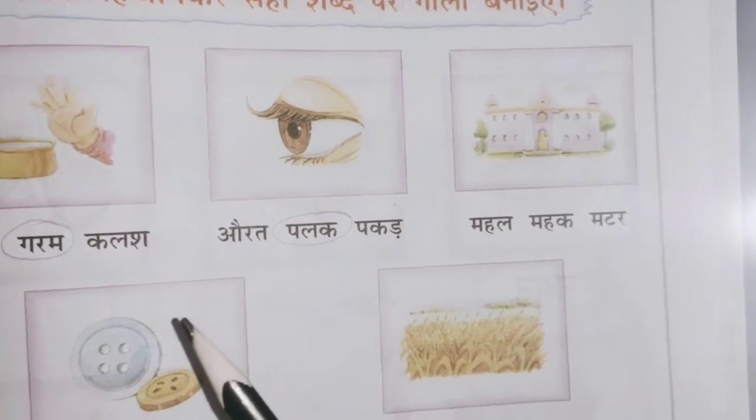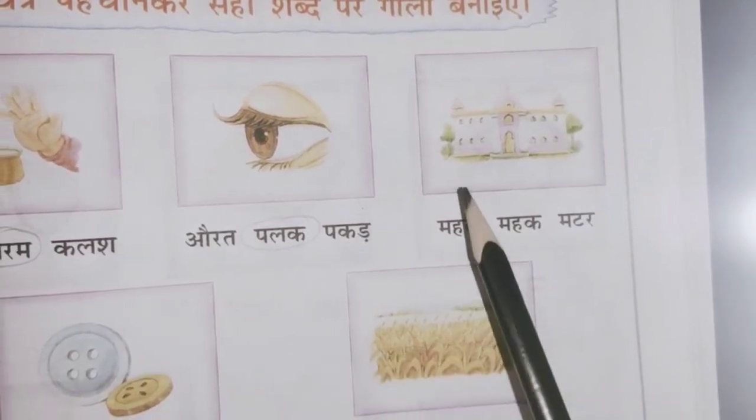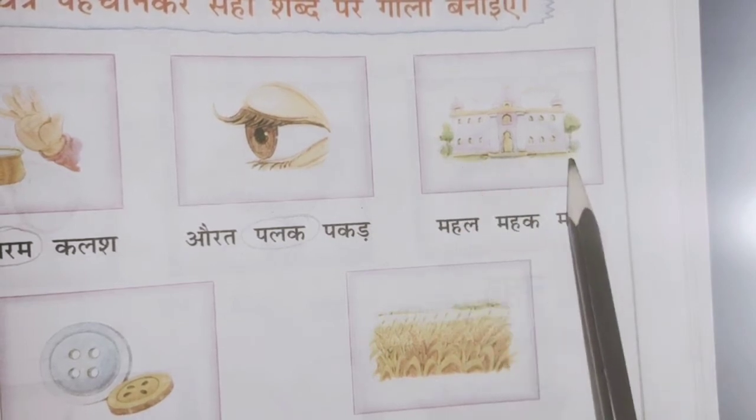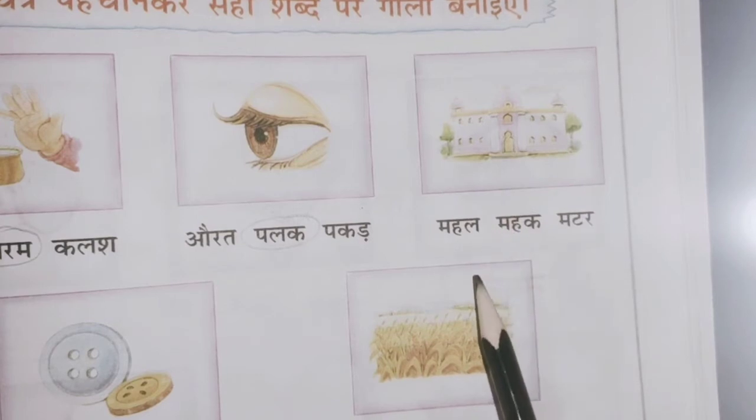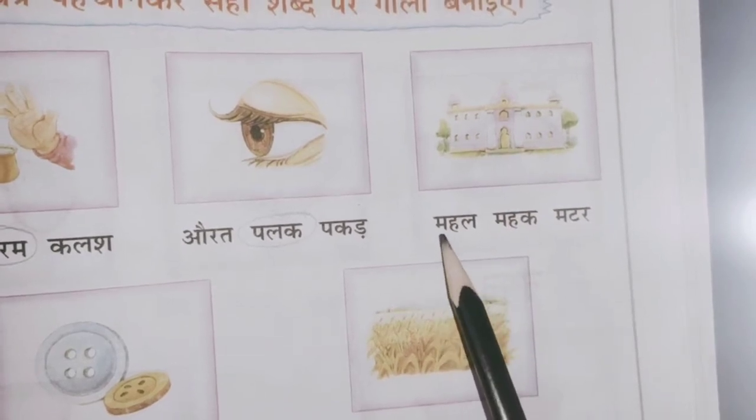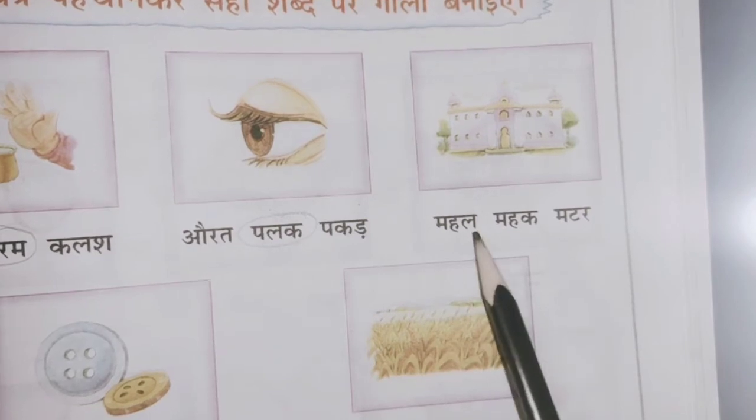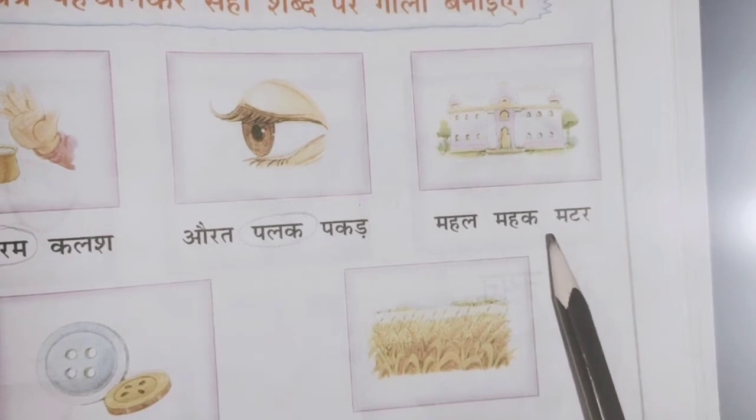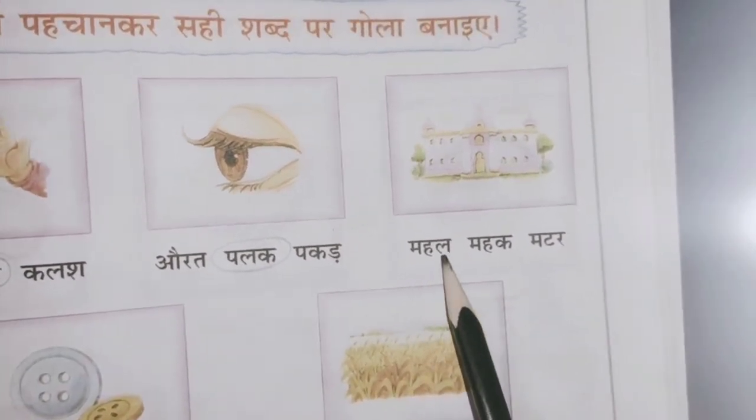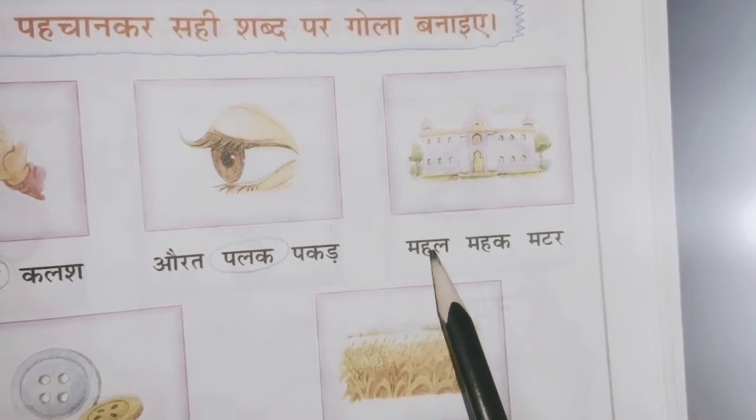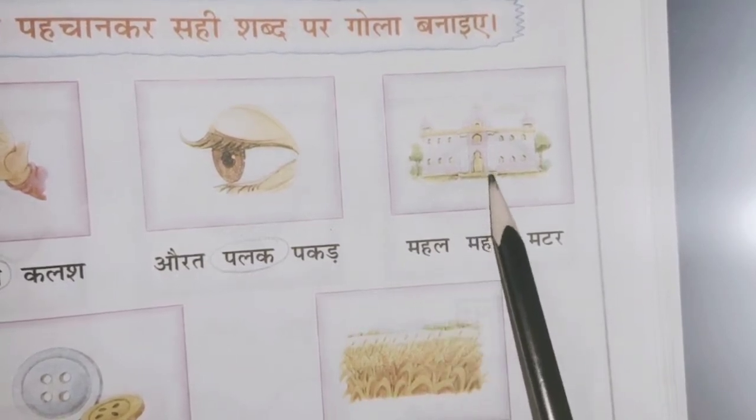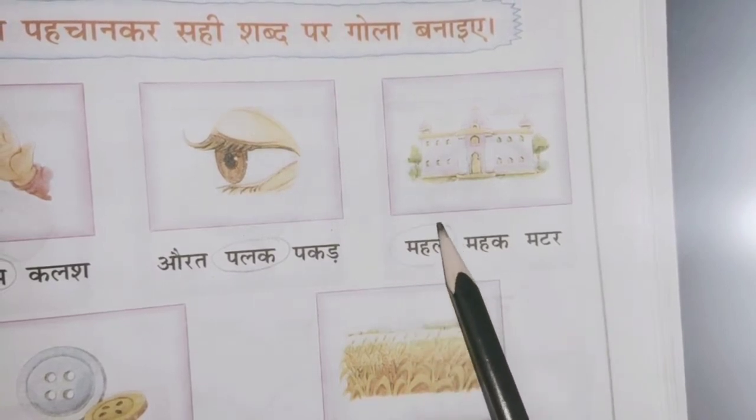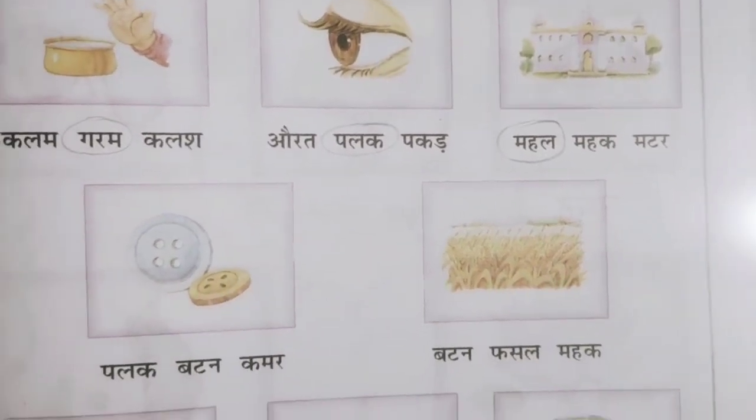Okay children. The next picture. See this picture. What is this? We learned this one also. What is this? Mahal. So where is the mahal word? We'll read. See children. Mahal. Mahak. Matar. So which one is mahal? This first word is mahal. Mahal. So this word belongs to this picture. So mahal is the correct word. So I'll circle this word. The next picture.